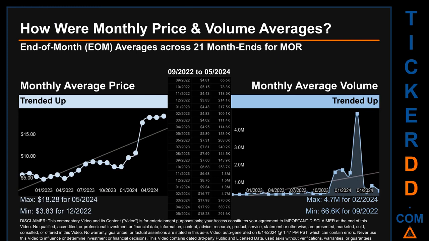How were price and volume averages for MOR? Across 446 trading days, there were a total of 21 month ends, of which monthly averages for daily price and volume were calculated. Overall, monthly price average trended up while monthly volume average trended up. The maximum end-of-month average price was $18.28 for 05/2024 while the minimum was $3.83 for 12/2020. Looking at volume, 02/2024 and 09/2022 respectively saw the highest and lowest monthly average volume at 4.7 million and 66.6 thousand.